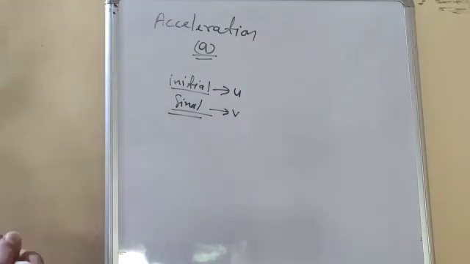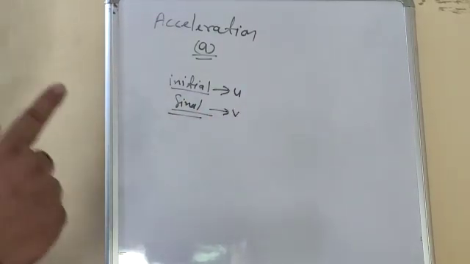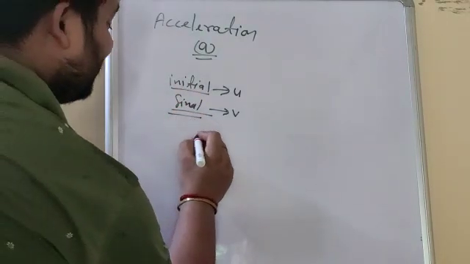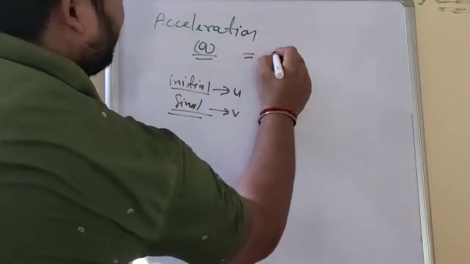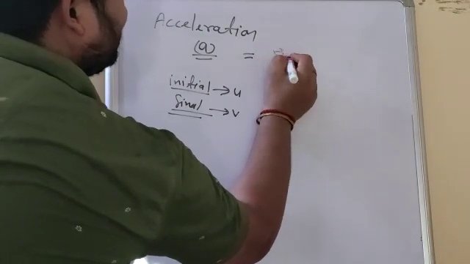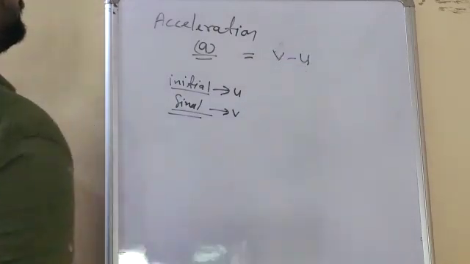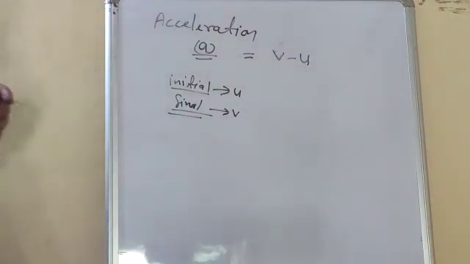So what is acceleration? Acceleration is change in velocity. How to find change? Final minus initial. Final velocity minus initial velocity, so you will get change, and divide by time taken.